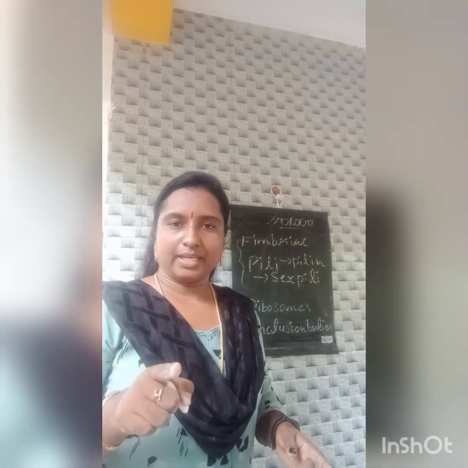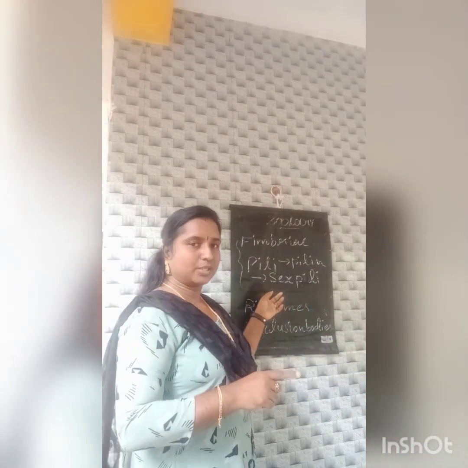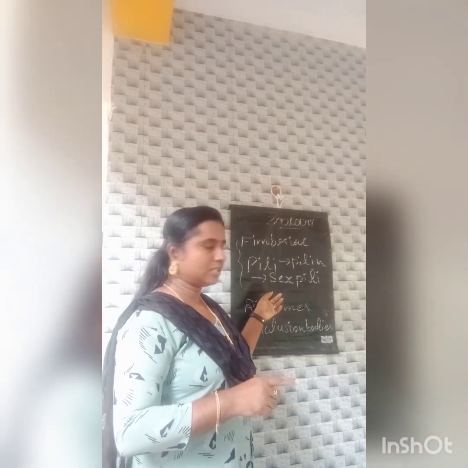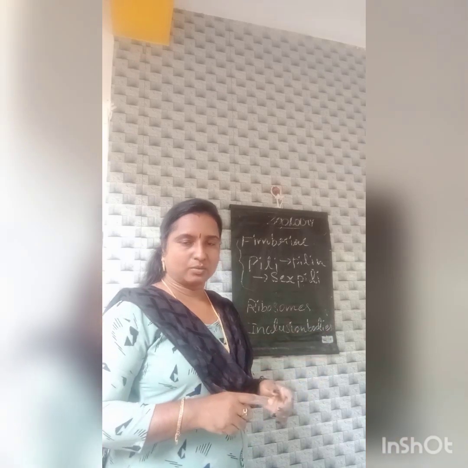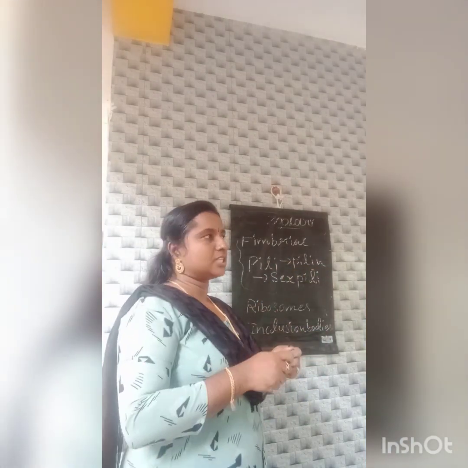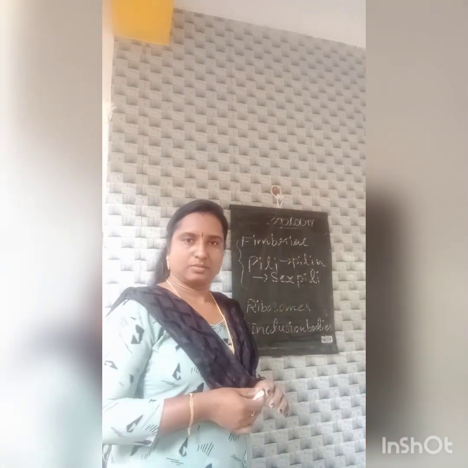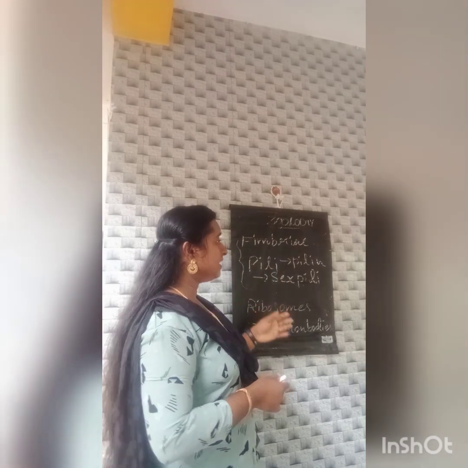In E. coli, that means only in the male E. coli we can see this pili. It is mainly used for attachment in conjugation, so it is known as sex pili. Okay, pili is made up of protein, known as pilin. Fimbriae is also a bristle-like structure that also helps for attachment. Okay, and these are the different parts.